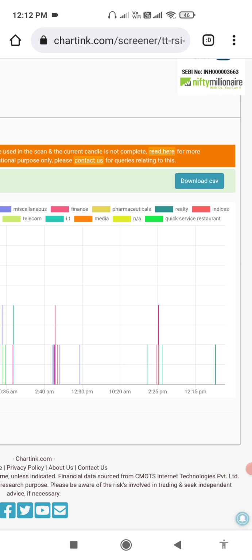For the scanner I will use the charting platform. Let's give a brief introduction about the charting platform. Charting is a web-based scanner. According to our parameters, conditions, and filters, whatever we input, it will give you the output and pick up the stocks.